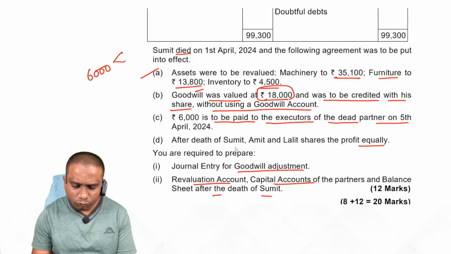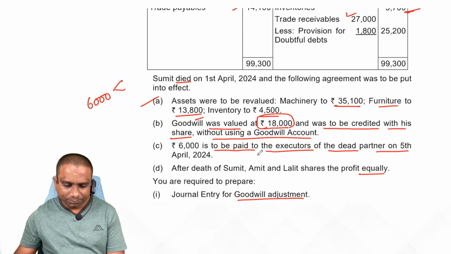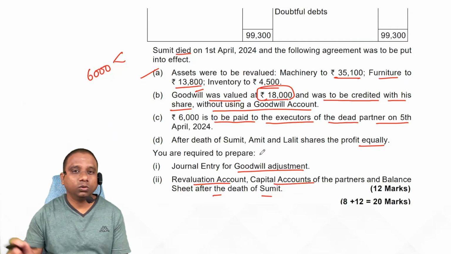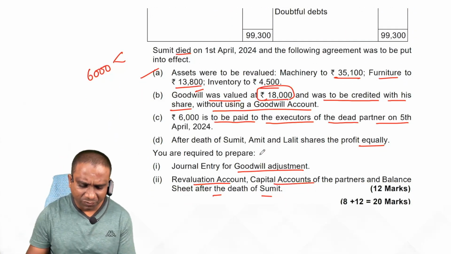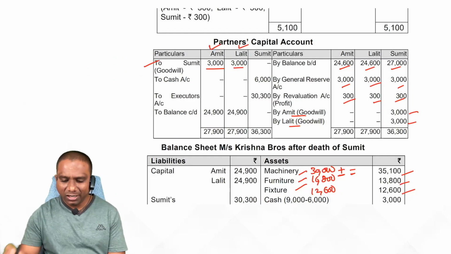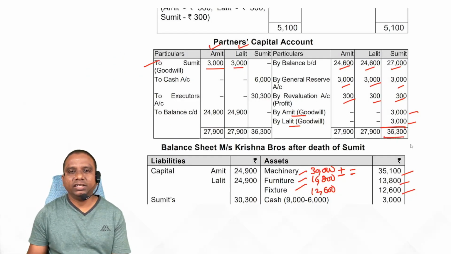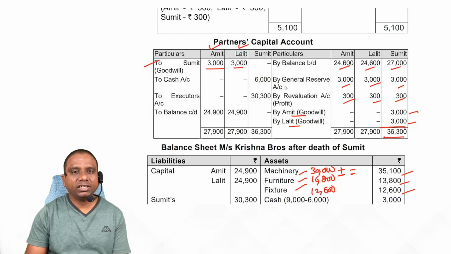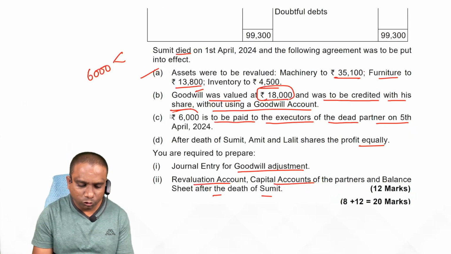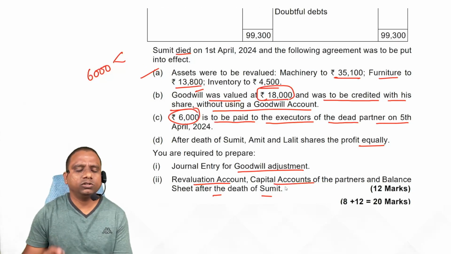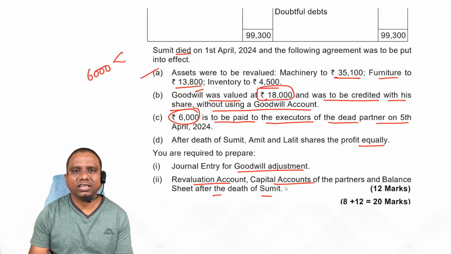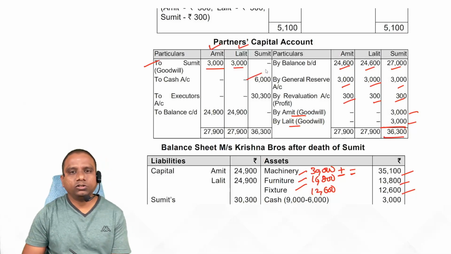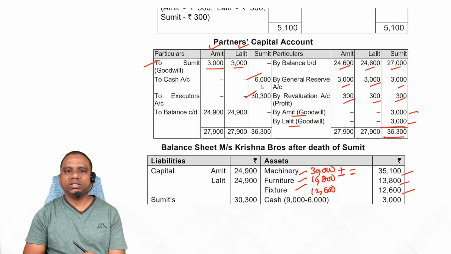Okay, after the death of Sumit, simple. Here you need not do any share of profit adjustment because there is no instruction. We are on the safe side. Now, who died? Sumit. Balance the Sumit account quickly. 36,300. They said immediately pay 6,000 rupees to Sumit, and the remaining amount transfer to the executors of the deceased partner as loan. So we are paying 6,000 rupees and transferring the remaining balance to the executor.